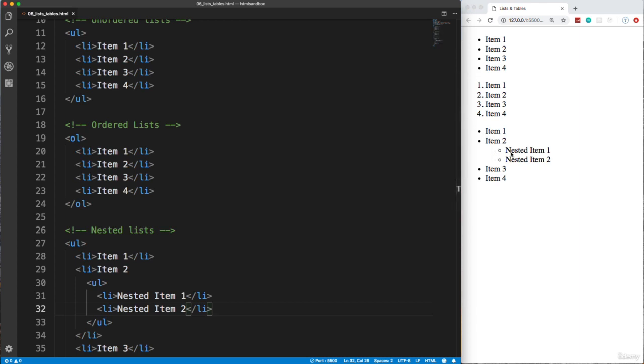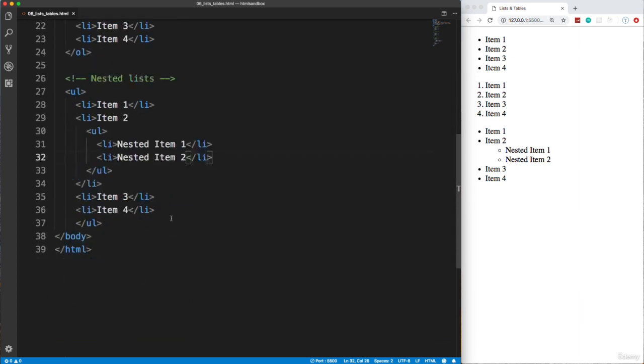And now you can see that these 2 items are nested, and it automatically changes the bullet point here to a circle, changes it from a disk to a circle. So lists are pretty simple. Styling them is a whole new level when you start to get into creating navigation bars and stuff like that. But we'll get into that later on when we start to deal with CSS.